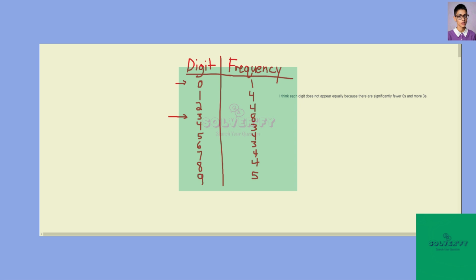I'll go ahead and put 2 examples of an answer that you could have. So one answer could be, you think that each digit does not appear equally, and again, make sure you justify why you said that. Or alternatively, we could say that we think that each digit does appear equally. And again, just make sure you justify your answer. Either way, your conclusion would be a reasonable conclusion.